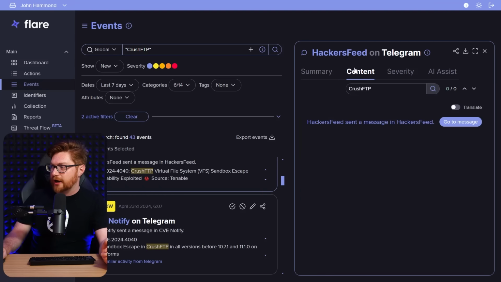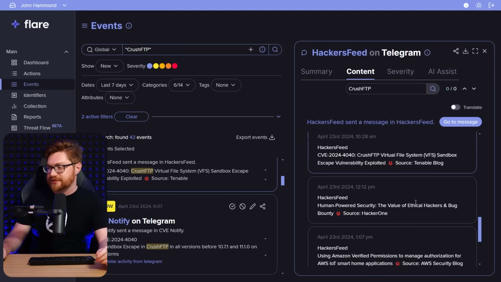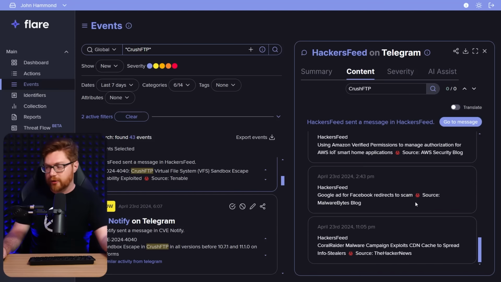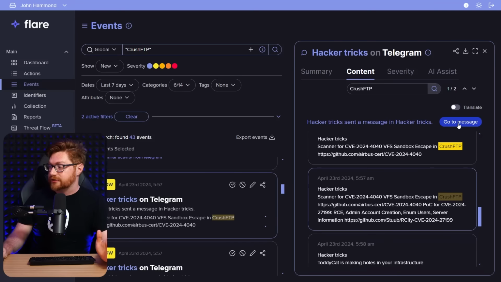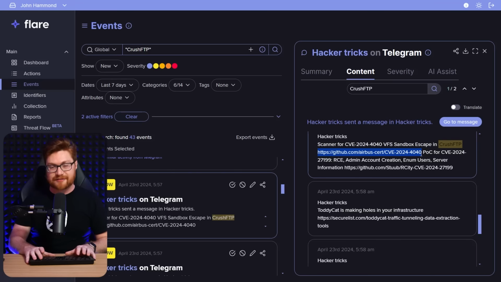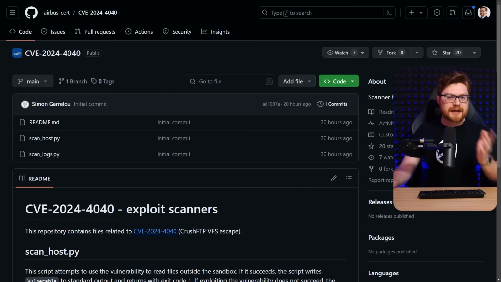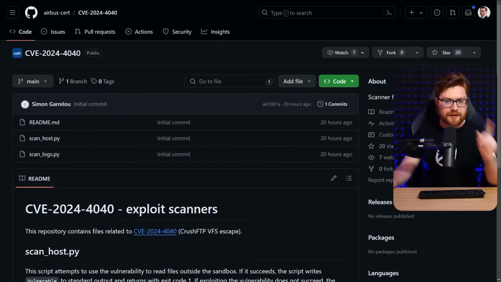We could drill down into the content section and see what other folks might be discussing here. But at least in a lot of Telegram channels like this, they're probably just spewing out more notifications and alerts. This one from the user Hacker Tricks, though, is a little bit interesting because that might share some new resources for us, links or repositories, tools that we weren't familiar with before. If I take a look at the content, I'll specifically zoom in on that message. Yeah, they've got a link for Airbus CERT and their own scanner, a little proof of concept to try to find and detect vulnerable instances. I plan to chat about that a little bit later when we dig into the vulnerability and the exploit and the code that we write, but let's table that for now.